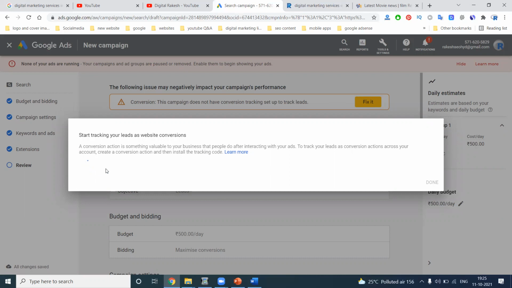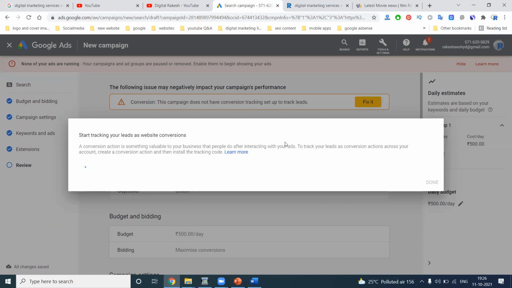Most people are not looking at the conversion tracking option. If you have it, you can add the conversion tracking option. After that, click to publish your campaign. It will take time for the conversion tracking. So what campaigns are there? Search, display, video, app promotion, shopping network, local search, smart campaign. These are the particular options.